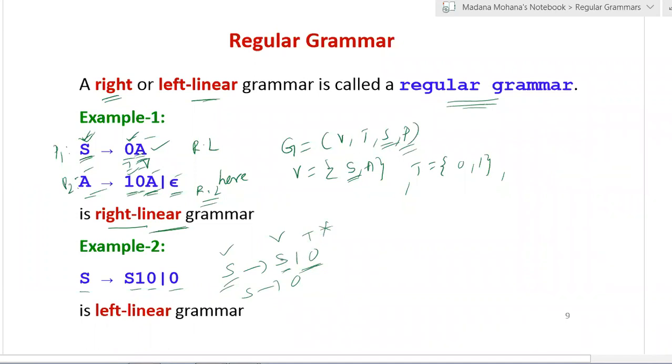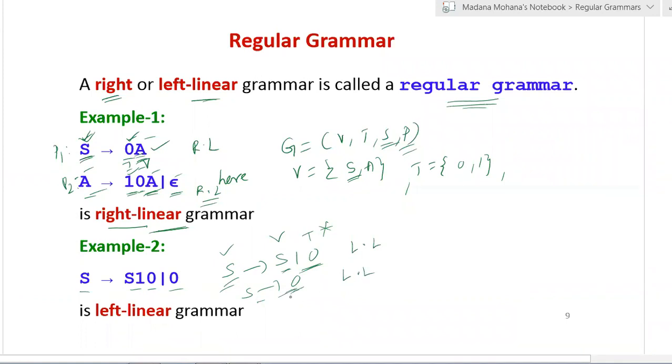Therefore it satisfies the condition of left linear grammar. Then the second production, S derives 0, is also one of the forms of left linear grammar: a single terminal, with a single variable on the left hand side. So this is also left linear grammar.